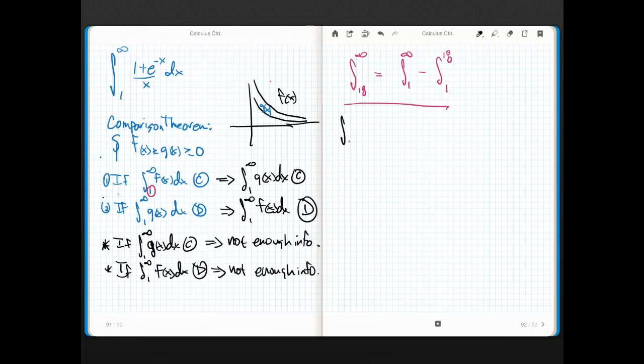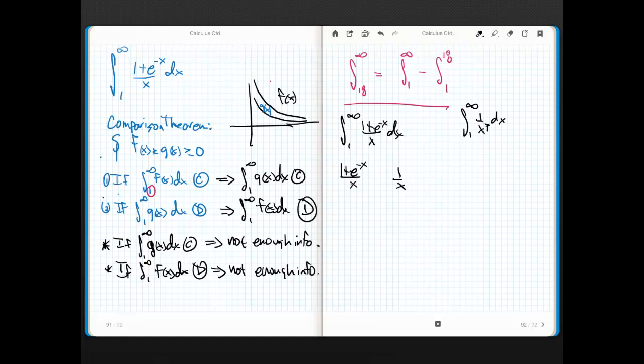All right, so let's get back to this integral right here: the integral from 1 to infinity of 1 plus e to the negative x over x dx. This is clearly not one of these guys, is it? This isn't 1 over x to the p. If it were, we'd be stoked, right? However, look really closely. Don't I have a home base, a p integral, if you will, that I can compare this to? How about 1 over x?